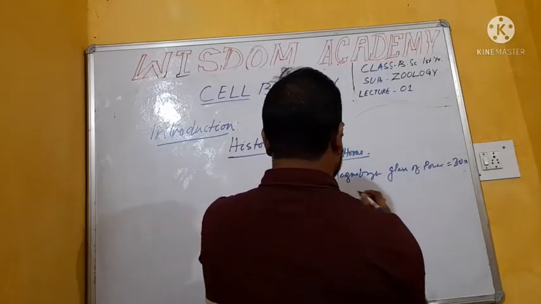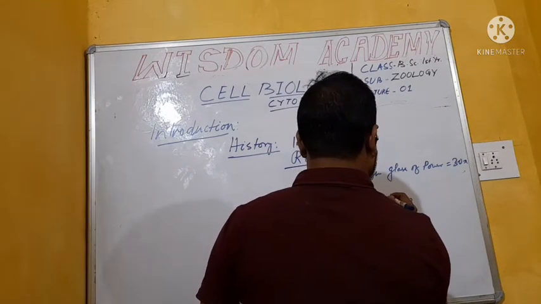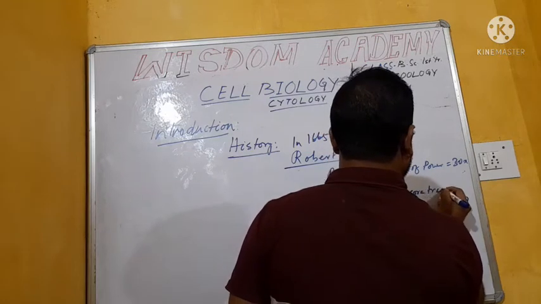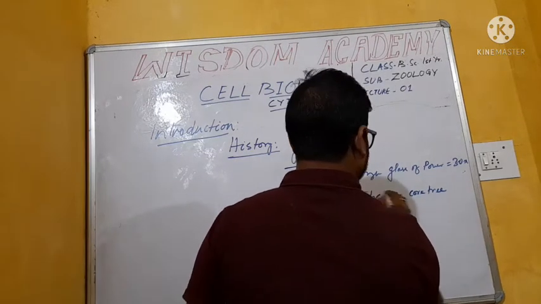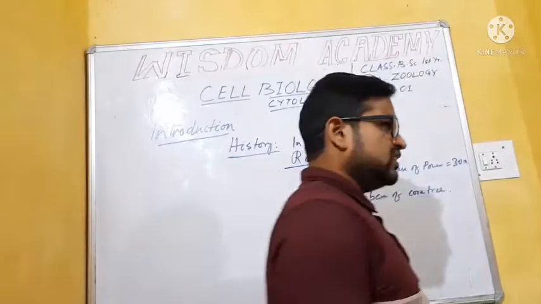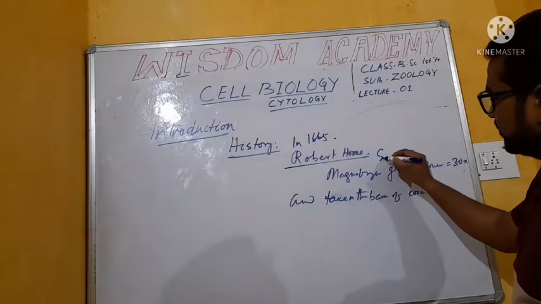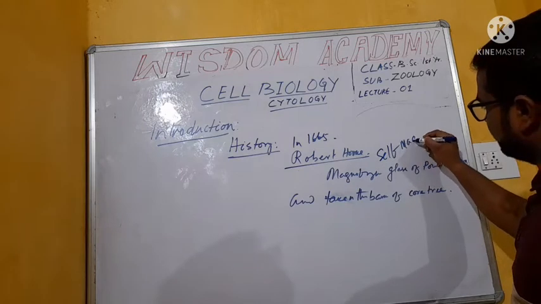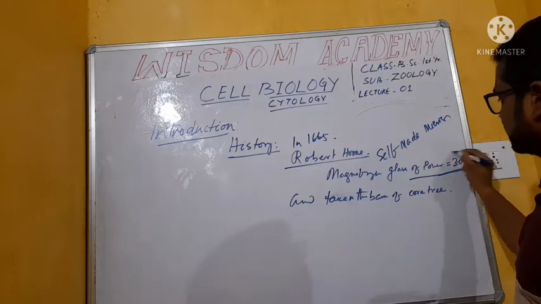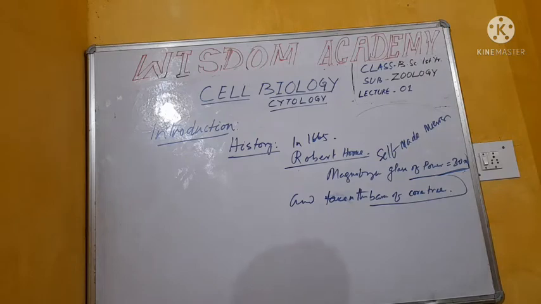He used the thin bark of a cork tree. First, Robert Hooke, for the experiment, used his own made or self-made simple microscope, which has 30x power, and took the bark of a cork tree.